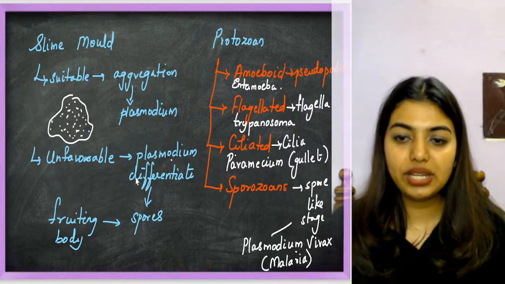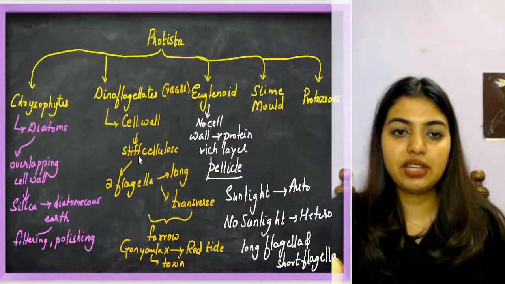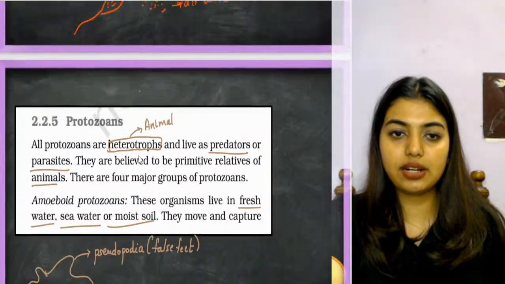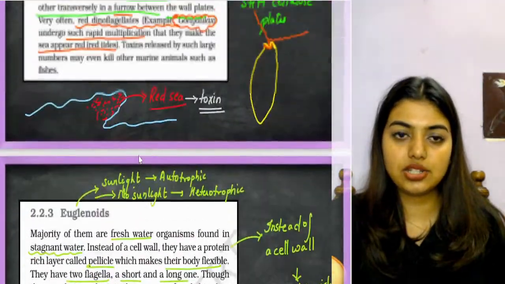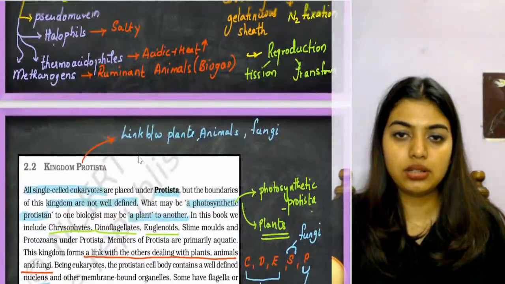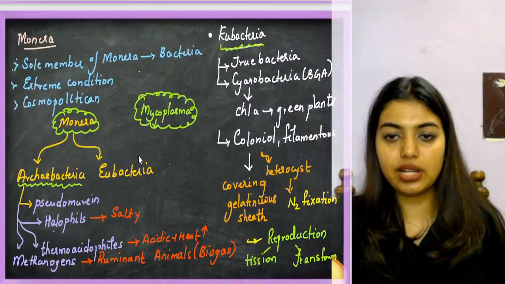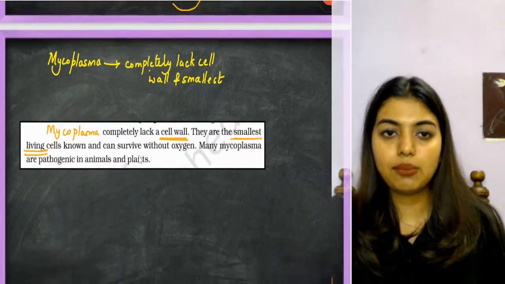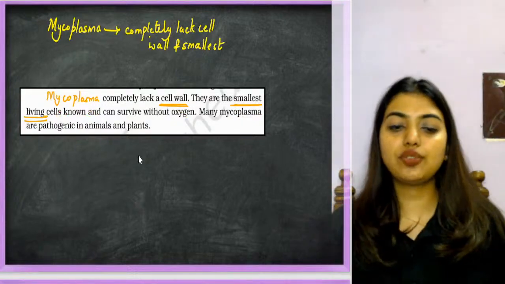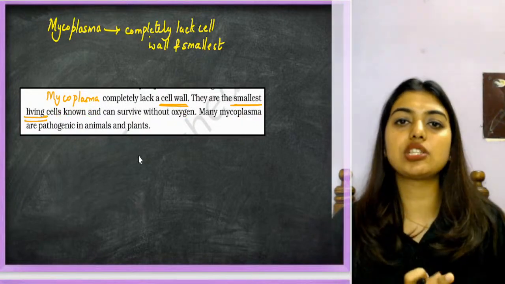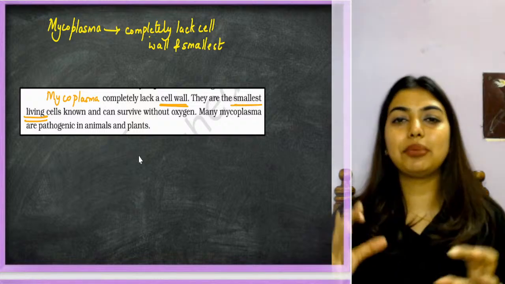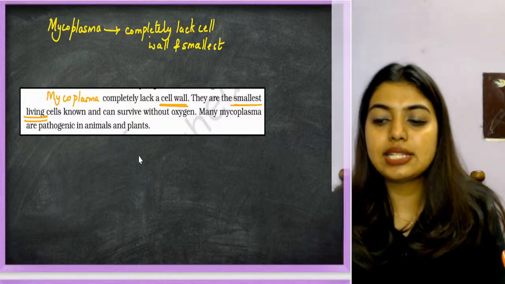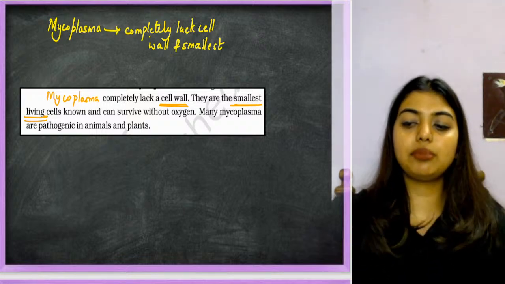So we have done it. You can see we have written all of it as well. We have understood every line of NCERT. Here I've written everything about Monera, and there I've written everything about Protista, every line of NCERT. More than this, you do not need anything. So just focus on this and try to learn as much as possible. This way you will be able to understand NCERT line by line, and this will be an everyday series. You will get the same content every day, one chapter we'll try to finish.